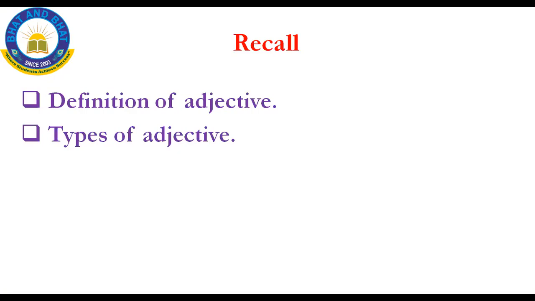We have learned the definition of adjective. What is the definition of adjective? Adjectives are the words that describe or classify someone or something, isn't it? They give some information about color, size, shape, origin, etc. They may tell the quality of a person, whether it may be good or bad. And we have learned the usage of adjective also.